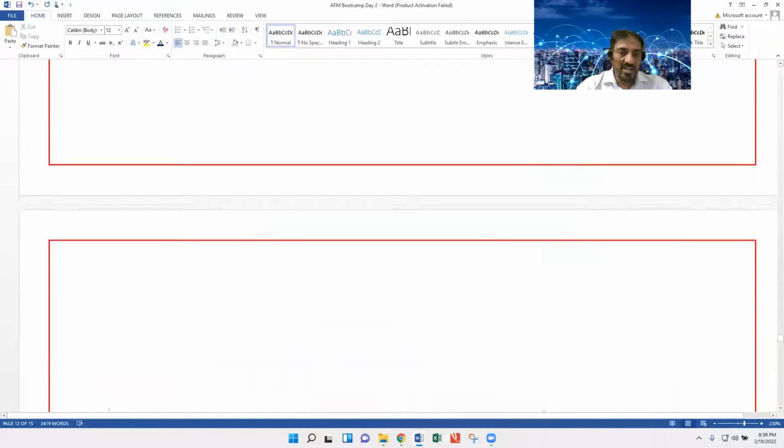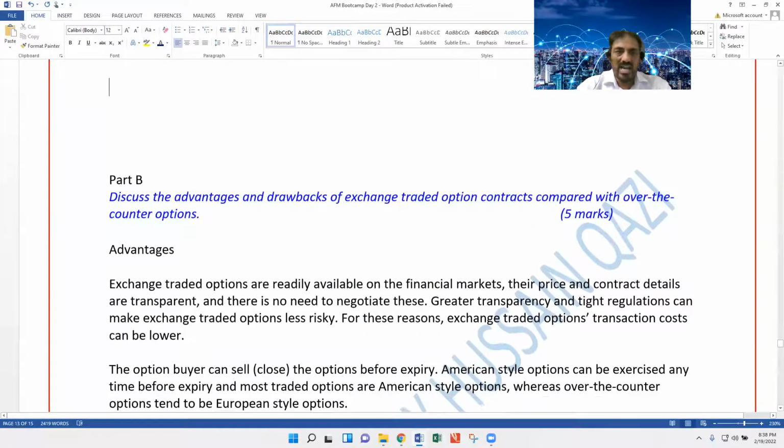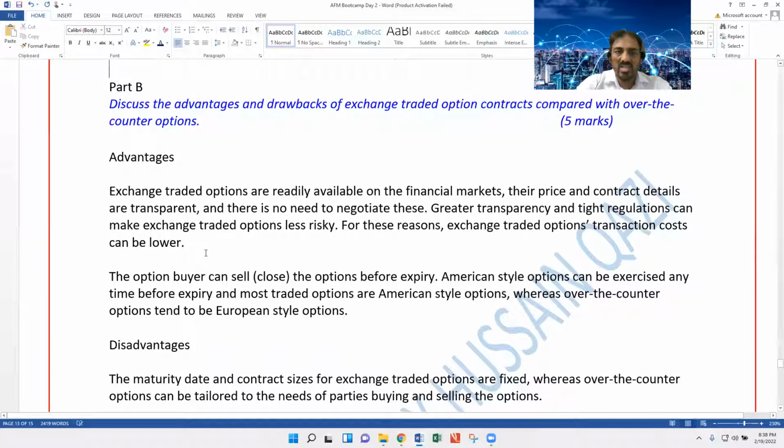Okay, rest of the points: why are OTC option contracts more beneficial? Oh, sorry. Here the examiner mentioned both advantages and drawbacks.